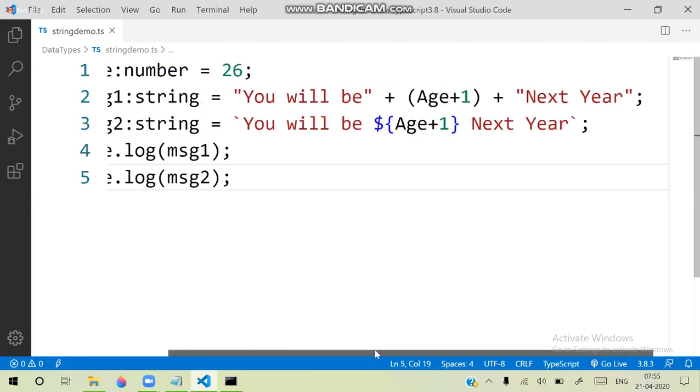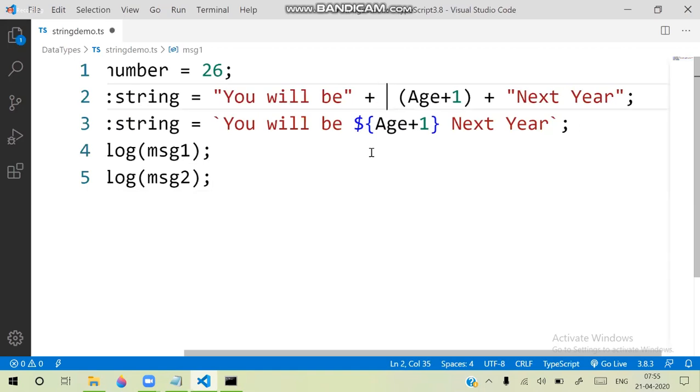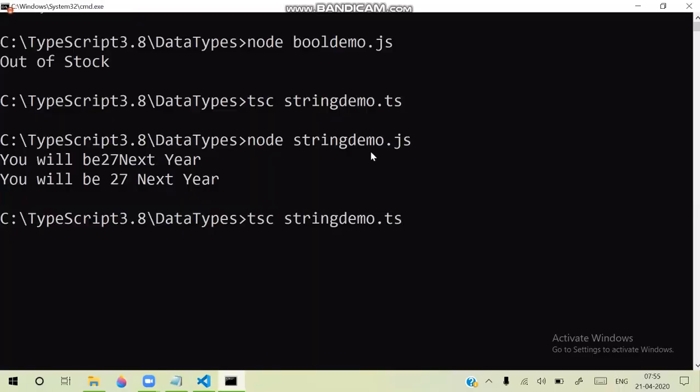You have to add a space; you need to concatenate the space also. We need to add a space like this: quotes plus, and after that, a space in quotes, plus. That means we are adding a space before and after that expression concatenation. Now I compile and run this.